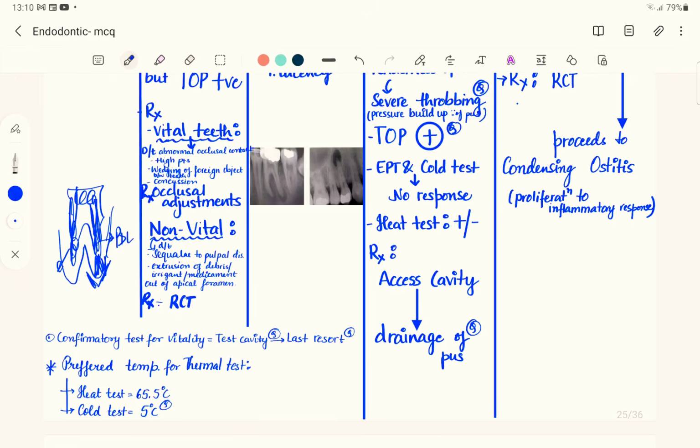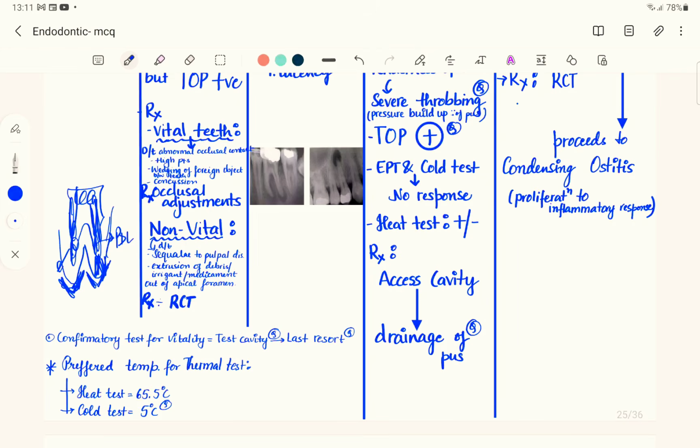Because of that infection from the pulp, there can be inflammation of the periodontium in the periapical region, that manifests as apical periodontitis, acute apical periodontitis. So this can be a sequela to pulpal disease. Since the pulp is already dead, the tooth is necrosed, so it's a non-vital tooth.